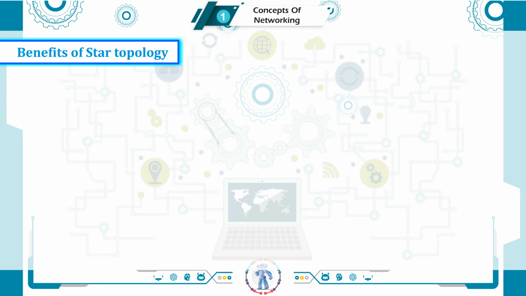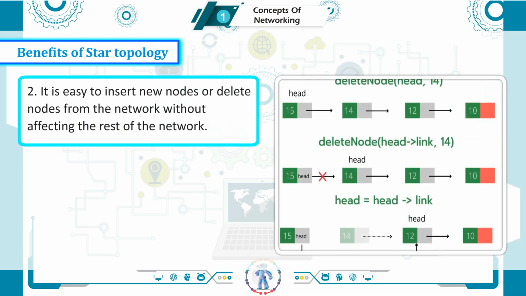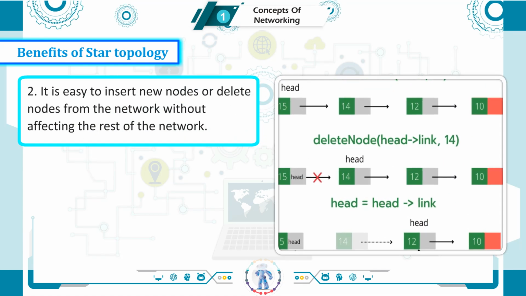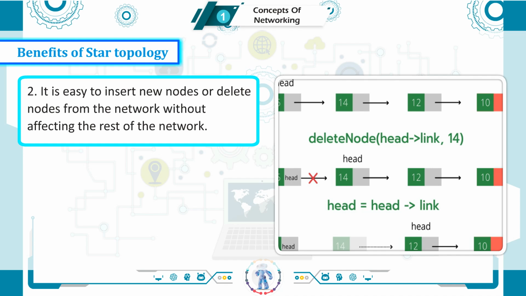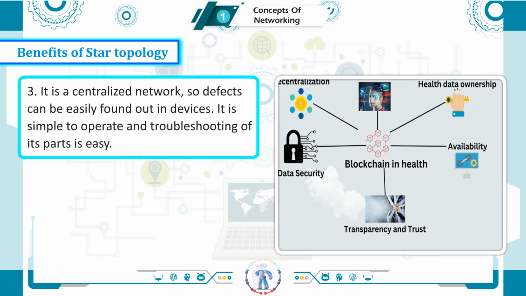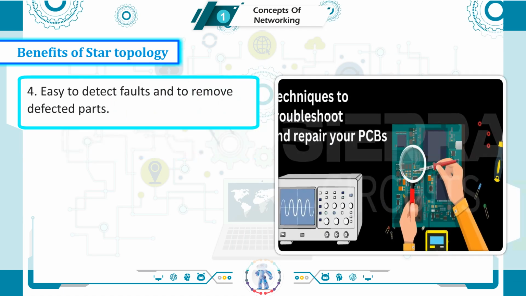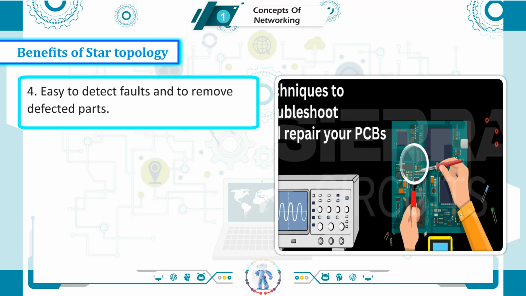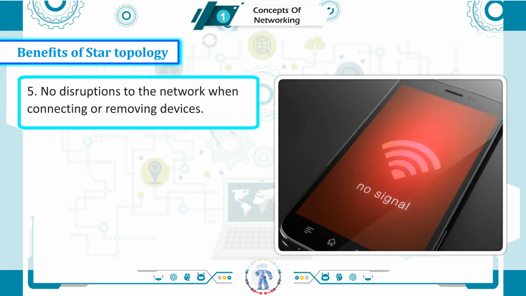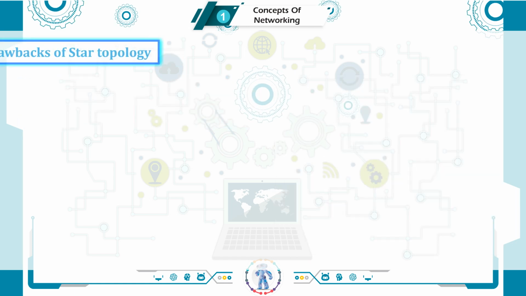Benefits of star topology. 1. This type of network is easy to install and wire. 2. It is easy to insert new nodes or delete nodes from the network without affecting the rest of the network. 3. It is a centralized network, so defects can be easily found out in devices. It is simple to operate and troubleshooting of its parts is easy. 4. Easy to detect faults and to remove defective parts. 5. No disruptions to the network when connecting or removing devices.